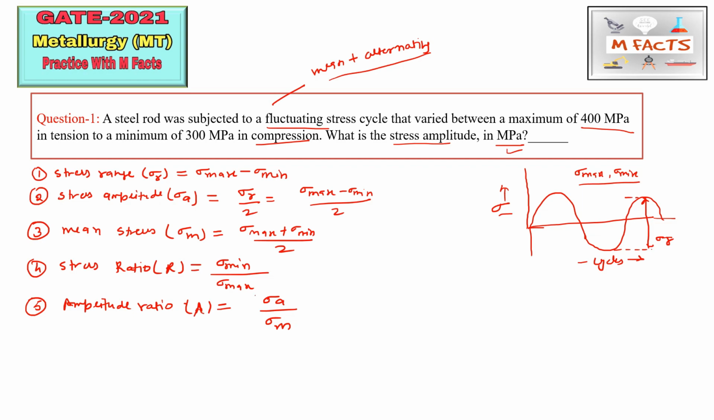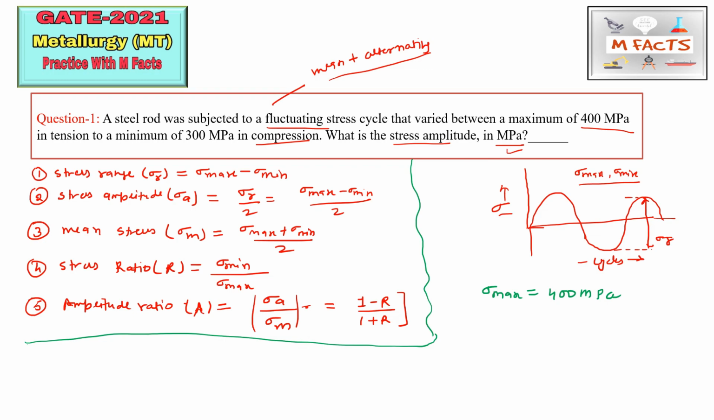I am not writing the formula here again. If we simplify those things, we will get 1 minus R by 1 plus R. This is the amplitude ratio. So in this question, they are asking that a steel rod was subjected to a fluctuating stress cycle that varied between a maximum of 400 MPa in tension. So sigma max value is 400 MPa. This is the given thing, and we are doing this question now. This is the formula we can use in this type of questions, and this is a very important part.